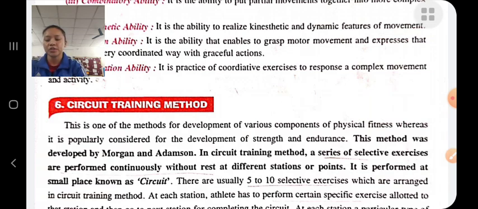In this circuit training method, each exercise should be different from the previous exercise, and it should not consist of the same muscle group which was used at the previous station. That is, successive stations should have different exercises for different muscles.